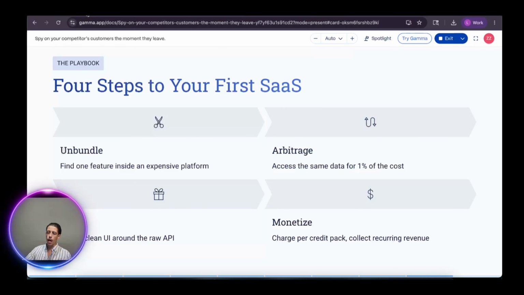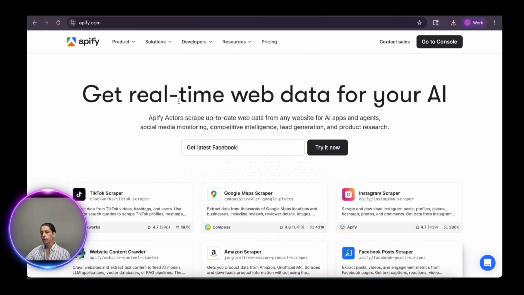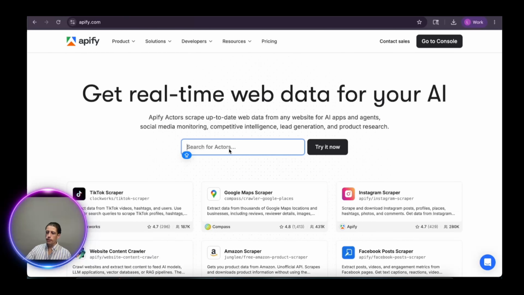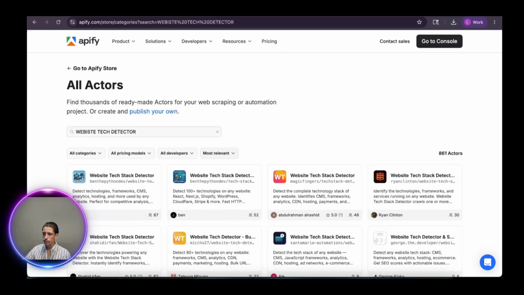All right, so next I want to show you where you are going to get most of your APIs for this kind of business. There are other websites than Apify, but Apify is obviously the biggest one. You're going to want to go and type website tech detector.